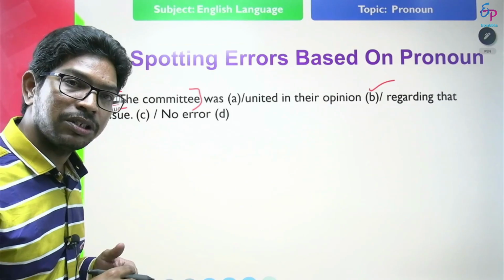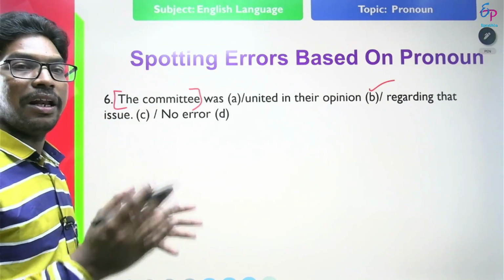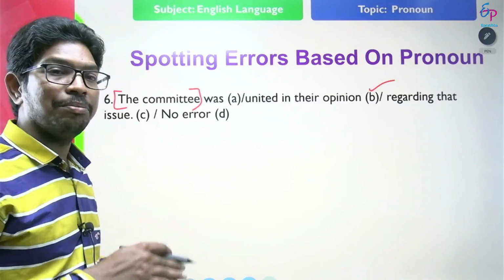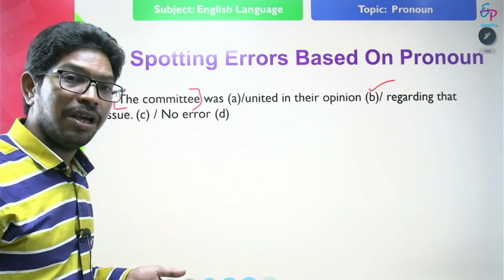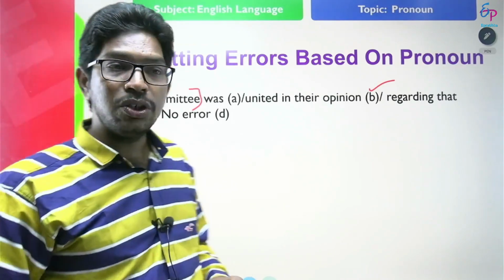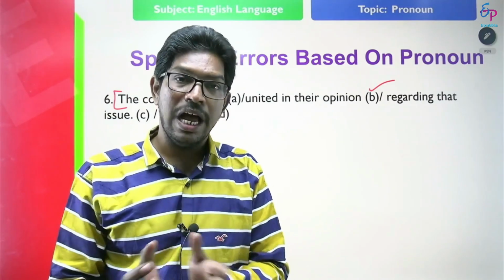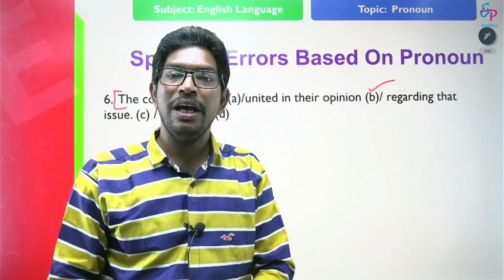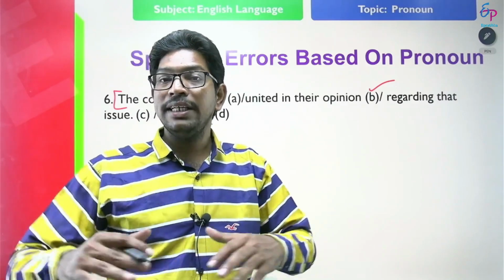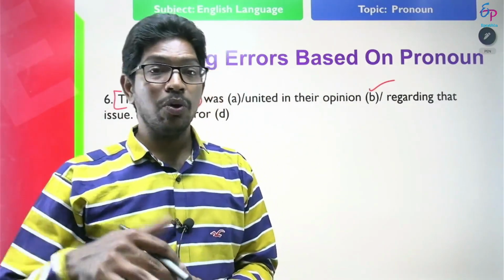What are collective nouns? They are names of groups: army, committee, navy, family, team. These are collective nouns. When a collective noun acts as a whole, it is used in the singular number. When collective nouns act separately, they are used in the plural number.